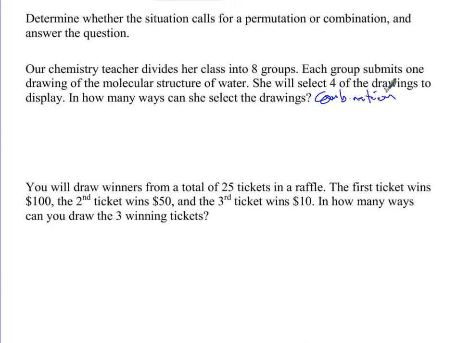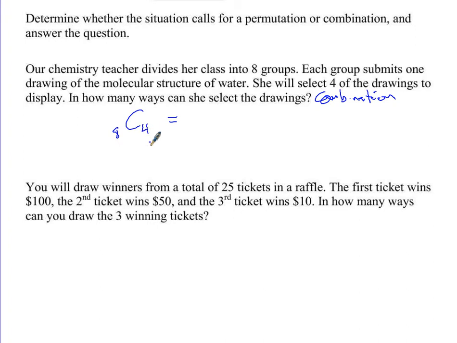Now we want to figure out how many ways this situation can occur. So that means I'm using the combination formula. So I'm going to write C, and I've got to figure out n and r. What's n? 8. There are 8 groups. How many is she choosing? 4 of them. So it's 8C4.